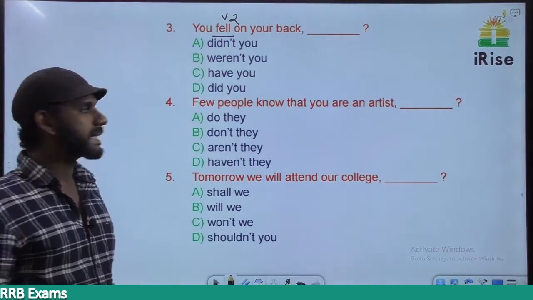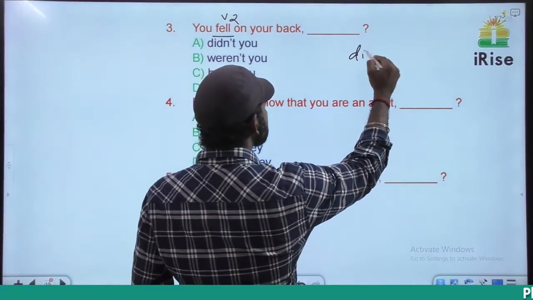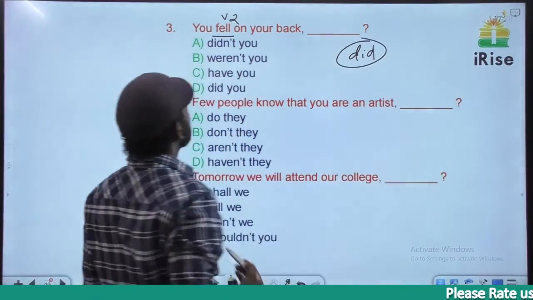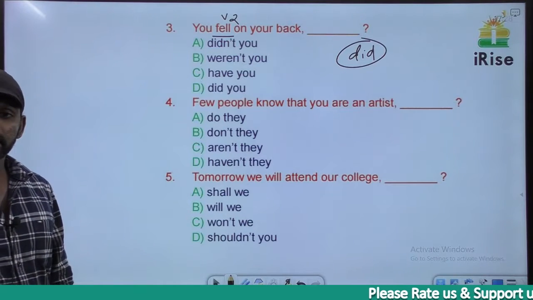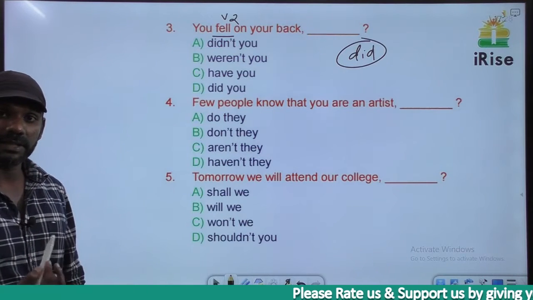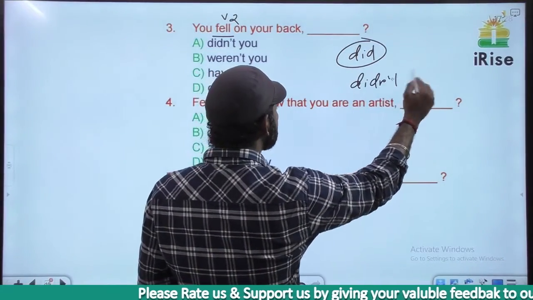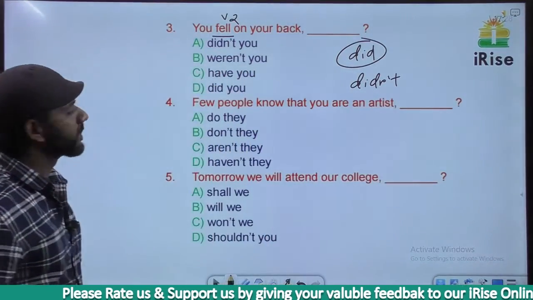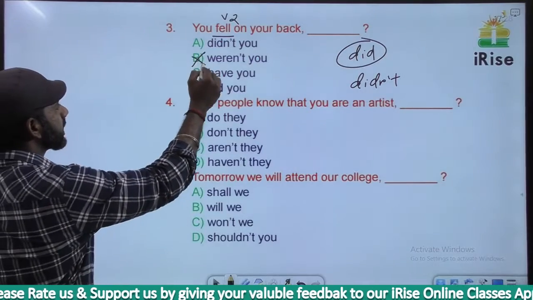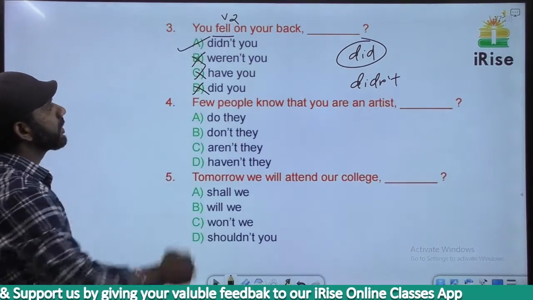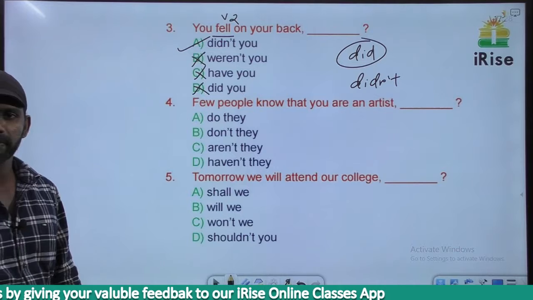In the case of a sentence in the simple past, in the tag we have to use did. There's no negative term in the sentence, so in the tag there must be a negative term. Did not, the short form is didn't. The subject here is you, so it must be didn't you. Based on that, B, C and D are gone. The answer must be option A.